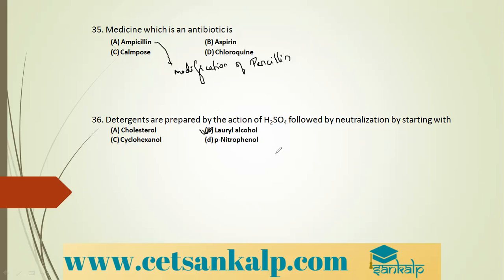If you want the structure of lauryl alcohol, CH3, CH2 10 times, CH2OH, and it is treated with H2SO4. I can write H2SO4 like this, SO3H. So what happens? There occurs elimination of water. So what do I get? I get CH3, CH2 10 times, then CH2OSO3H.